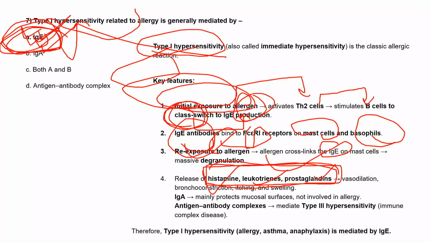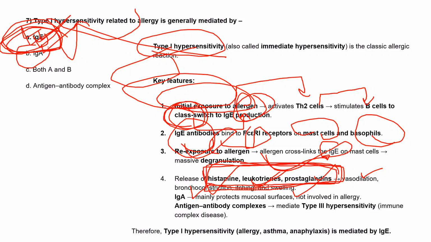In this massive degranulation, what kind of granules come out? Histamine, leukotrienes, and prostaglandins. All are inflammatory agents which help in vasodilation, bronchoconstriction, itching, and swelling.